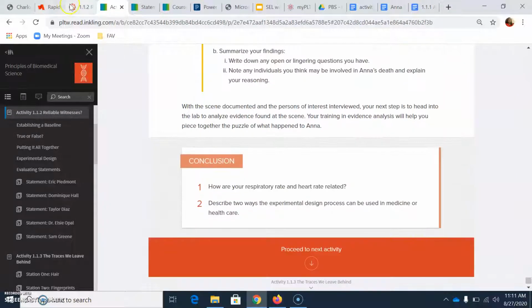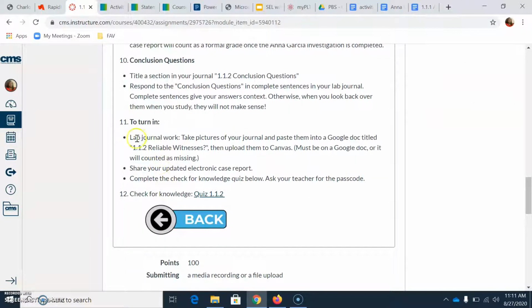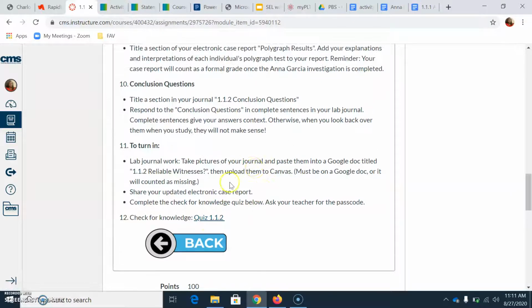And then tomorrow, we're going to do the Tertullian part, and that's where you're going to take pictures of your journal or your notebook and paste them in a Google Doc. Title it 1.1.2 Reliable Witnesses. So that's similar to what you did with 1.1.1. Upload it to Canvas, and then you're going to share your updated case report, and you're going to have a quiz. So all of that is tomorrow.